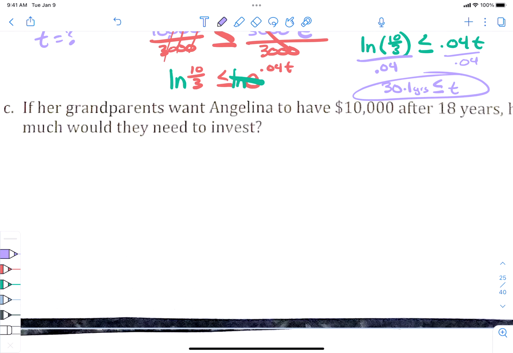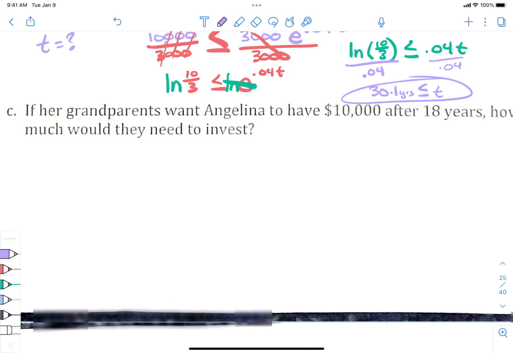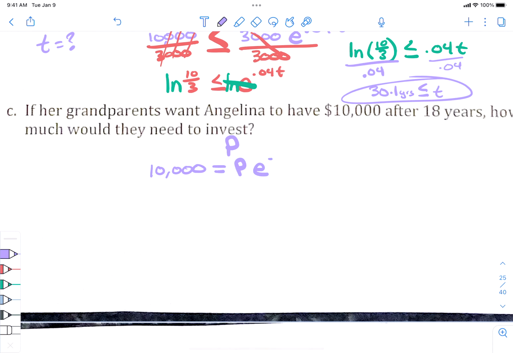Yeah. They want to know how much they need to invest to start with. So what are we solving for? P. We don't know what we have, right? We don't know what we're putting in to start with. But we know that it has to be 10,000. And P is what we're solving for. E to the, our interest rate is still 0.04. But this time we're taking it times 18.